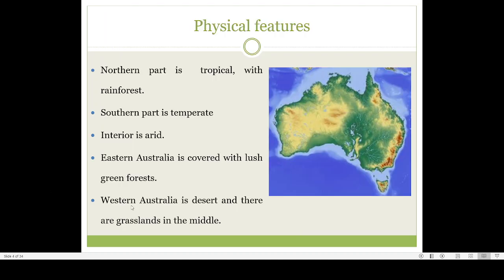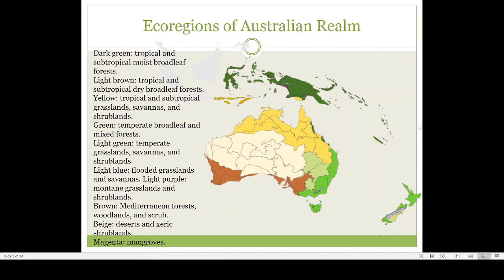Then Eastern Australia is covered with lush green forest. Here you can see that this is the eastern side of Australia. And these are the cities present on the eastern side: Brisbane, Gold Coast, Newcastle, Wollongong, Canberra, Victoria, Geelong.